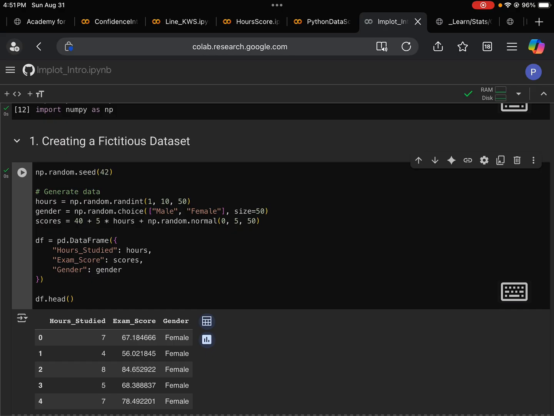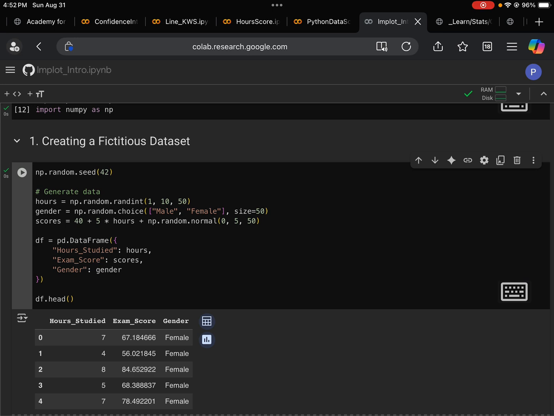What we do is we have 40 as a base score, meaning if you do not study at all, you still get 40 points, and that's probably not good enough for you or for your parents. Then for every hour you studied, you get 5 more points.